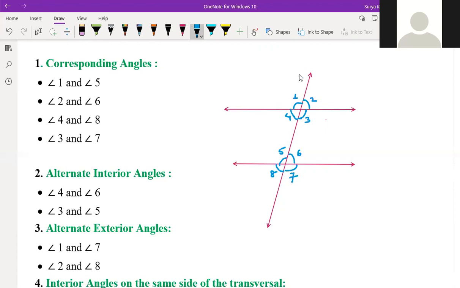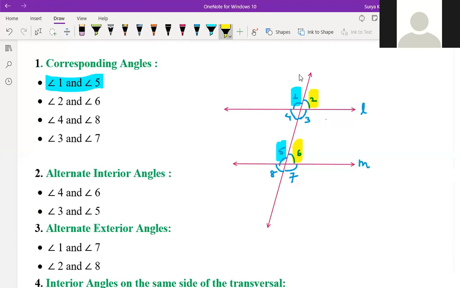See, children, corresponding angles means, suppose these two lines, L and M, are parallel to each other, then you should see only one side. Angle 1 is above the L line, right? The same side, above the M line, is angle 5. Angle 1 and angle 5 are corresponding angles. Again you see angle 2 above the line and angle 6 also above the line on the same side.